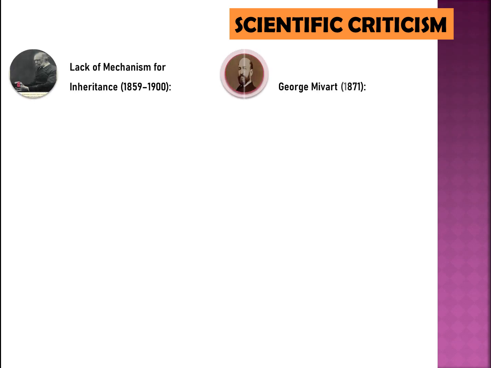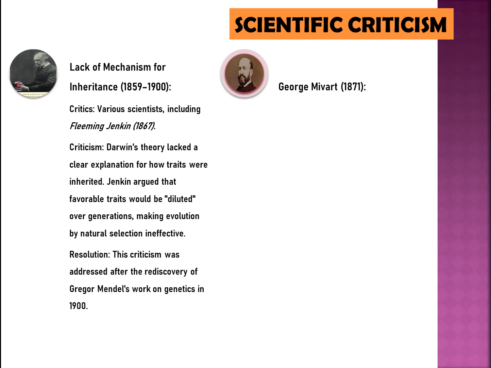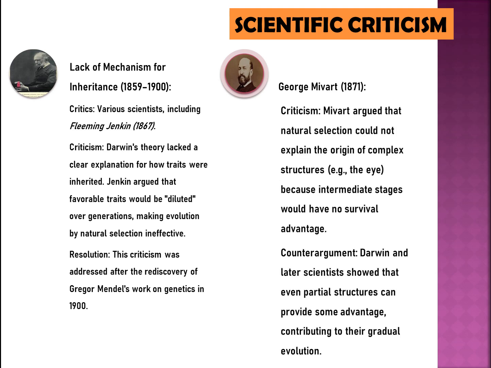Scientific criticism. 1. Lack of mechanism for inheritance, 1859 to 1900. Critics, various scientists, including Fleming-Jenkin, 1867. Criticism. Darwin's theory lacked a clear explanation for how traits were inherited. Jenkin argued that favorable traits would be diluted over generations, making evolution by natural selection ineffective. Resolution. This criticism was addressed after the rediscovery of Gregor Mendel's work on genetics in 1900.